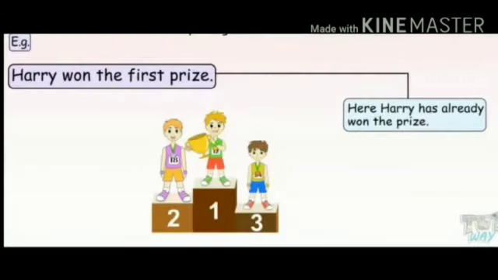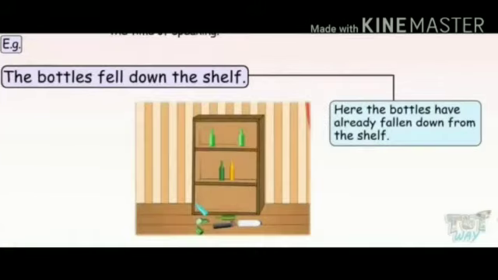Second example, Harry won the first prize. Now here the verb won is the second form of the verb win. So here the sentence says Harry has already won the prize. One more example, the bottles fell down the shelf. Now here the bottles have already fallen down from the shelf. So this is the example of a simple past tense.